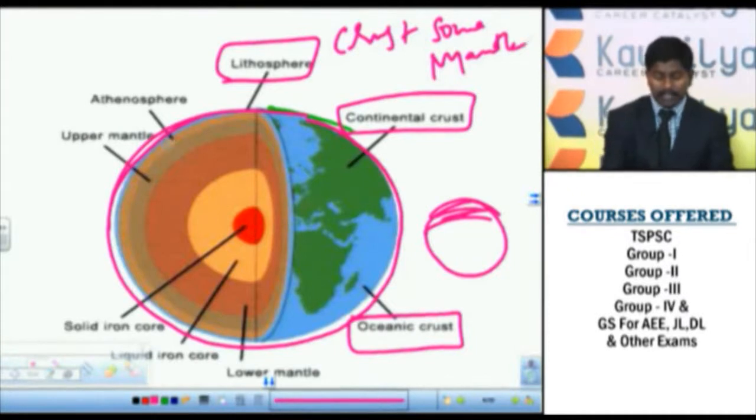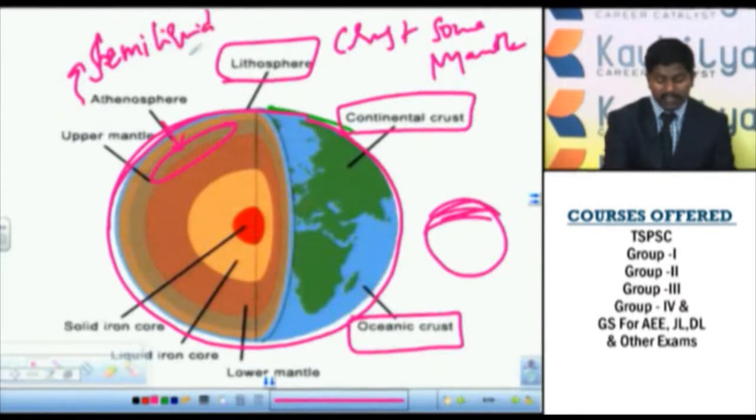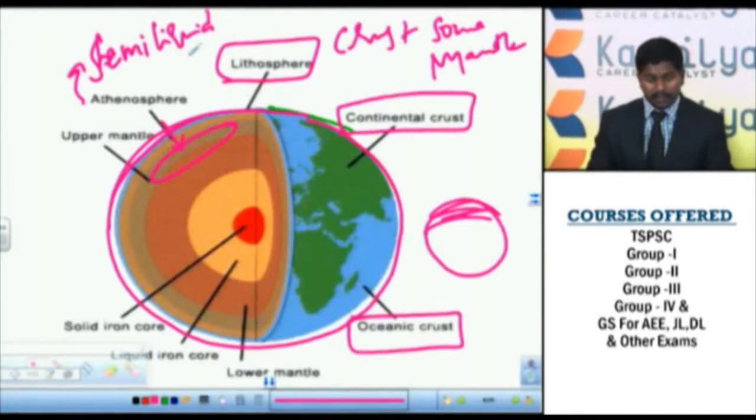Then it is the asthenosphere below this lithosphere. Asthenosphere is below the lithosphere, and this asthenosphere is in a semi-liquid state, or it is in a jelly type of material. It is a fluid type of material, semi-liquid state, which is below the lithosphere. Then it is the upper mantle.